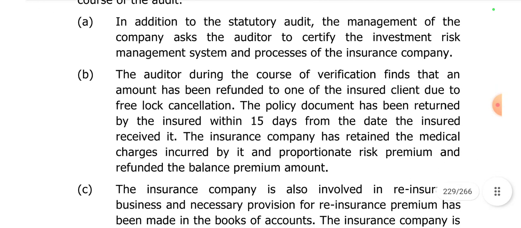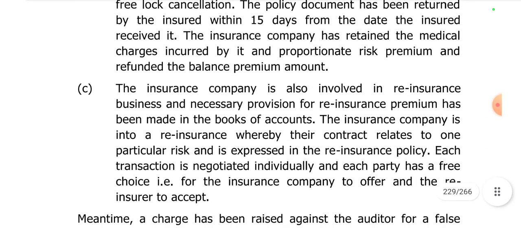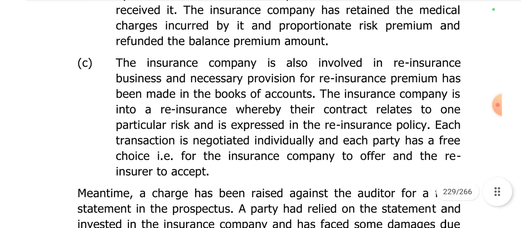The auditor, during the course of verification, finds that an amount has been refunded to one of the insured client due to free look cancellation. The policy document has been returned by the insured within 15 days from the date the insured received it. The insurance company has retained the medical charges incurred by it and a proportionate premium, risk premium, and refunded the balance premium amount. The insurance company is also involved in reinsurance business and necessary provision of reinsurance premium has been made in the books of accounts.